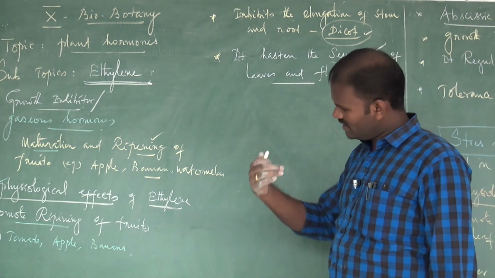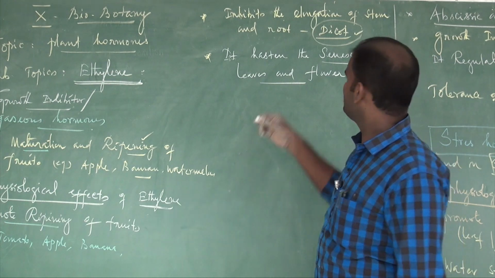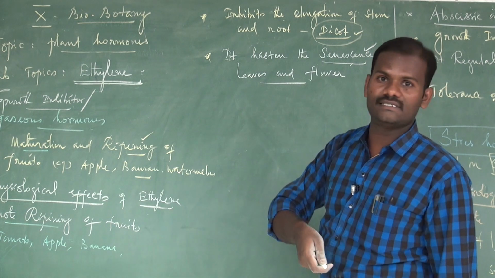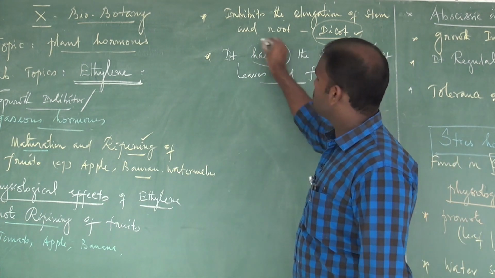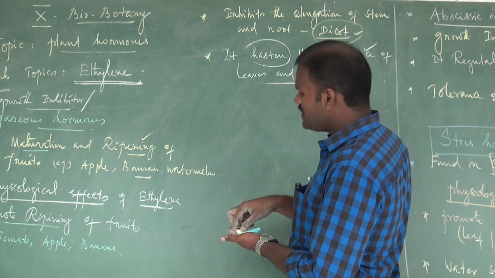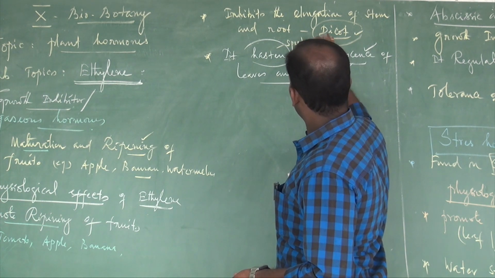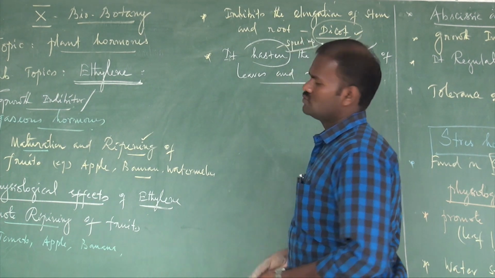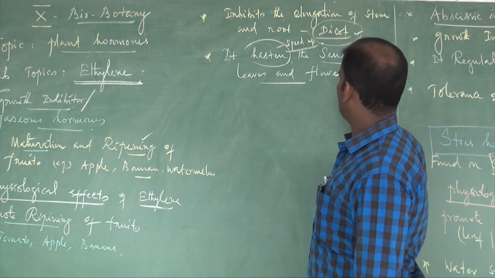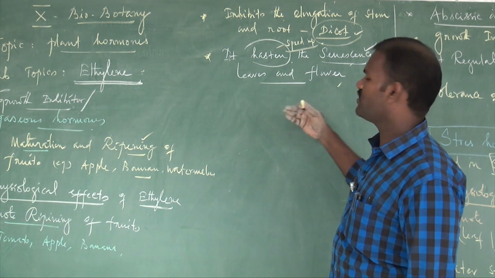As a result, it turns yellow in color and ultimately the leaves are shed from the plant body. These are called senescence. ABA promotes senescence, whereas ethylene hastens the process of senescence. Hastened means speed up. So ethylene hastens the process of senescence, especially of leaves and flowers. As a result, they are shed from the plant body.